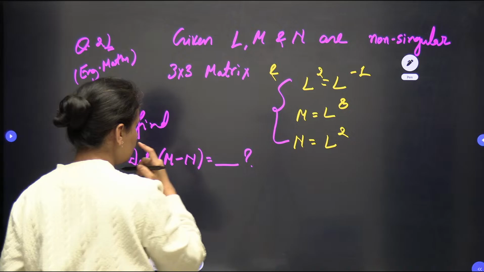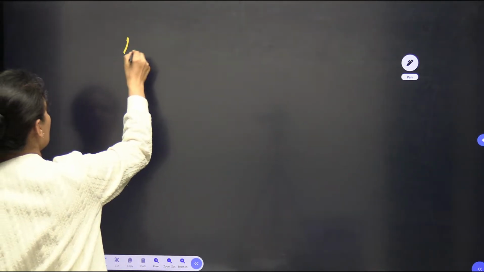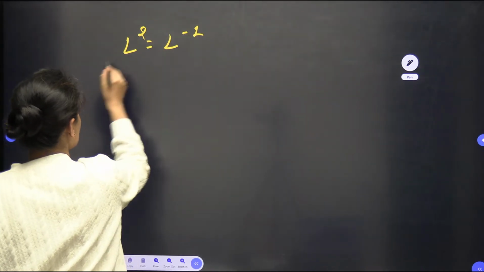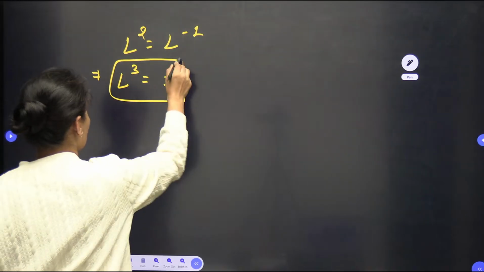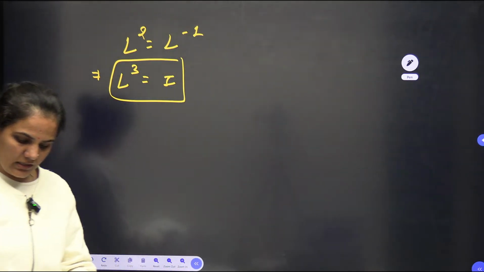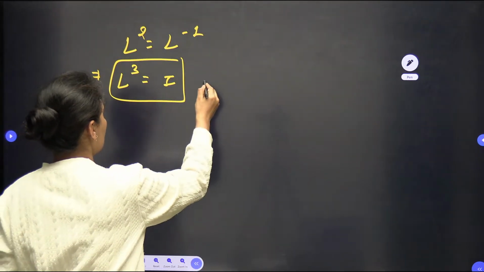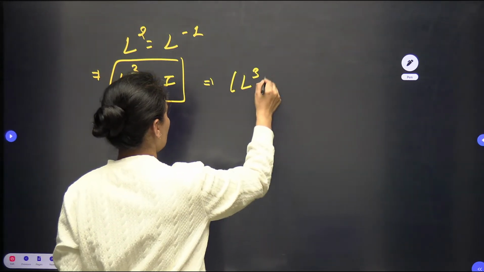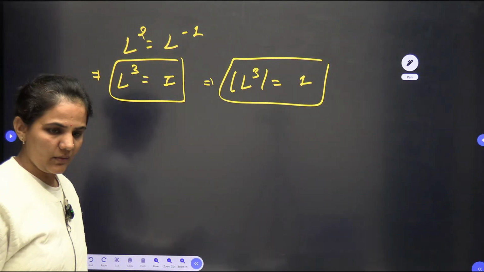Okay, let's see. First of all, I can use this condition which is given to me: L square equals L inverse. When I write this, it will be L cube equals I. The very first condition we can use here is L cube equals I. I am looking for the determinant, so we can hold it. We can even write directly that the determinant of L cube is 1. If it is required we will use it, otherwise maybe not required.